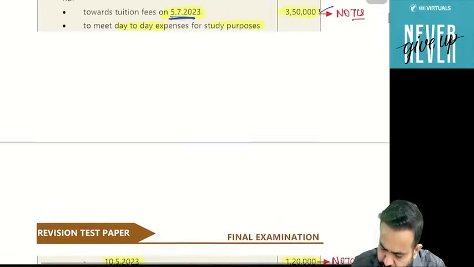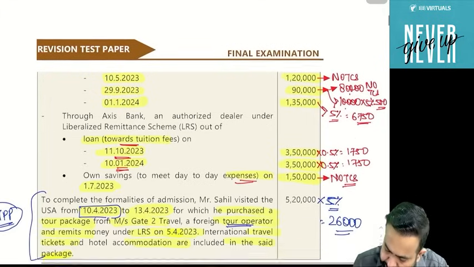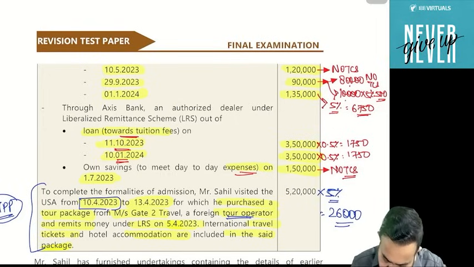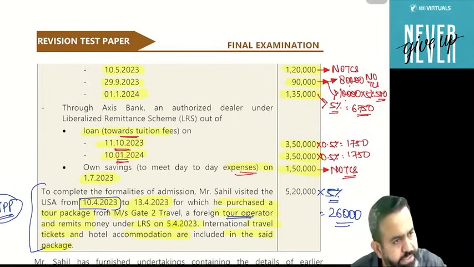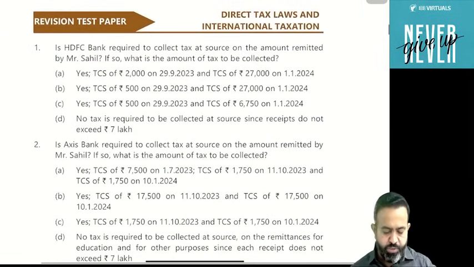So how will TCS be applicable? In simple words, HDFC Bank will collect TCS of 500 and 6750. Axis Bank will collect 1750. And here he purchased the OTPP, so they will collect 26,000 as TCS. Done. Now we will check the answer of this question. So just check the first question.